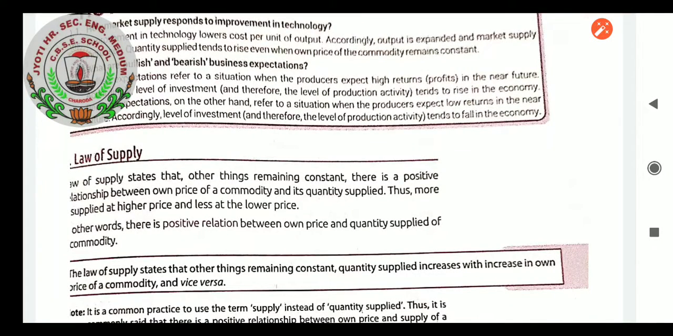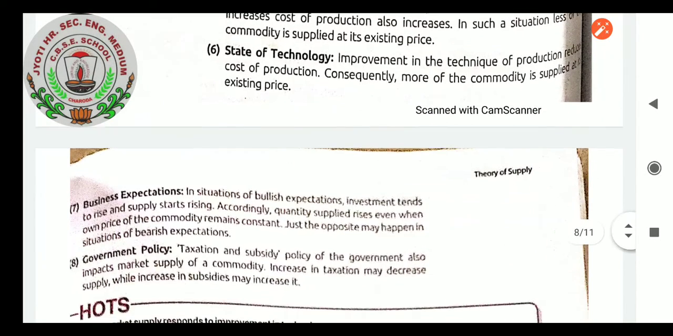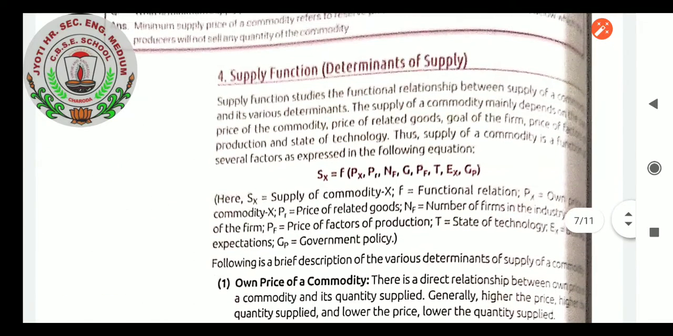Today's class we are going to learn the topic, the law of supply. In the last class we were learning about the determinants of supply. If you want to recall once again, I will be recalling the determinants of supply. The supply function has determinants. What are the determinants of supply? The things which make the supply higher or lower, all the factors by which supply is getting affected, come under the determinants of supply.